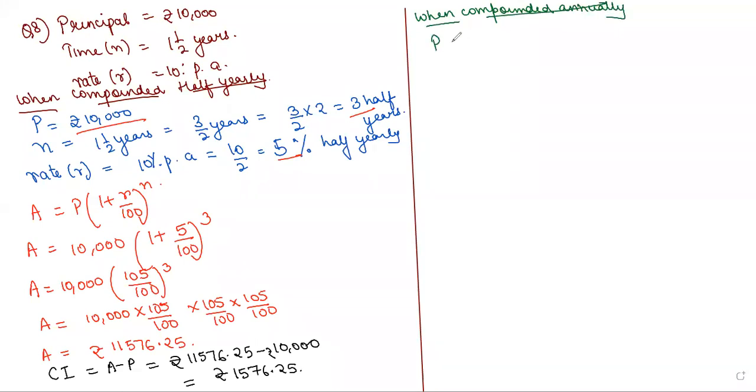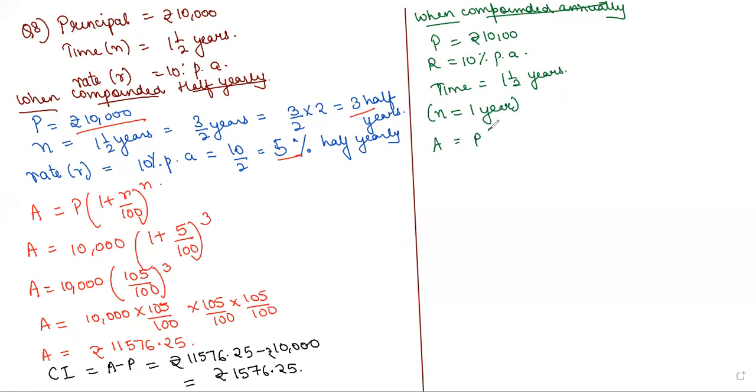Now, when compounded annually, principal will remain the same, 10,000. Rate will be equal to 10% per annum, and time will be equal to 1.5 years. So first take n equal to 1 year and find the amount.